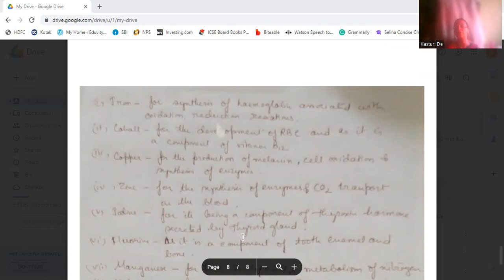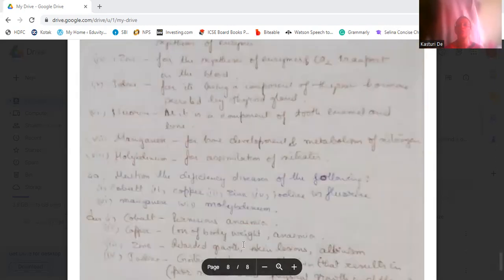Then copper is for the production of melanin, cell oxidation, and synthesis of enzymes. For this, copper is needed. Then zinc is needed for the synthesis of enzymes and carbon dioxide transport in the blood. Then iodine. Iodine is needed for its being a component of thyroxine hormone, which is secreted by the thyroid gland. You know that the thyroid gland secretes thyroxine hormone, and for that reason, iodine is required. And if it is deficient, then it can cause poisoning.